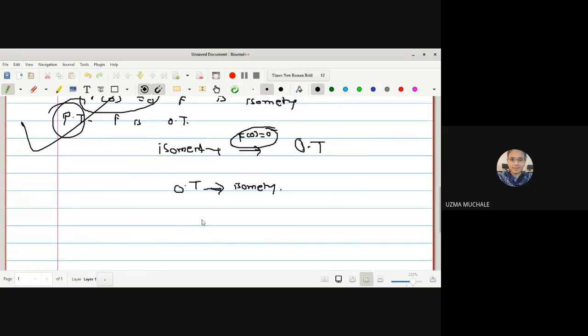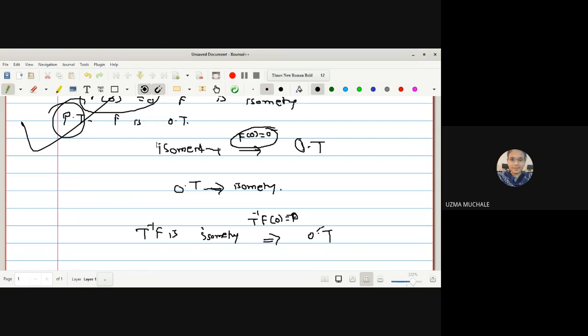Okay. So here you can assume that T inverse f is an isometry and our aim is to prove that it is an orthogonal transformation. Right? So let me start with this: if I want to prove any isometry to be an orthogonal transformation, I have to prove that T inverse f of 0 is equal to 0. Correct? To prove any isometry to be an orthogonal transformation, we have to prove that it maps origin to origin, that is f of 0 is equal to 0.